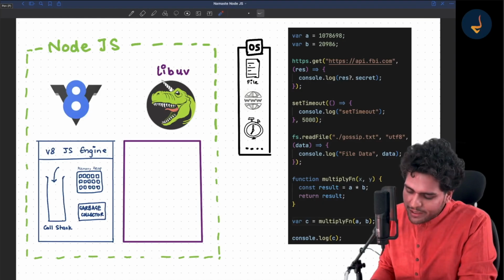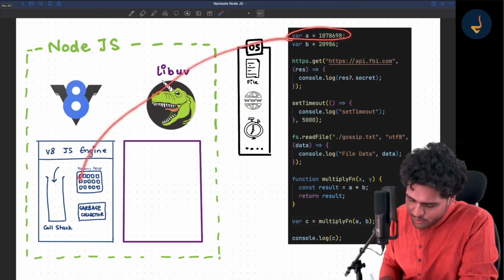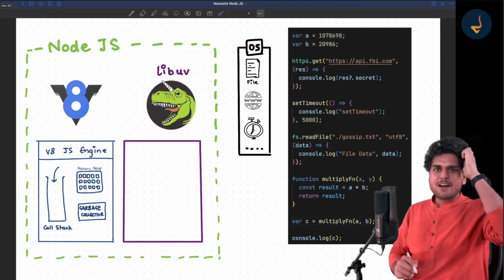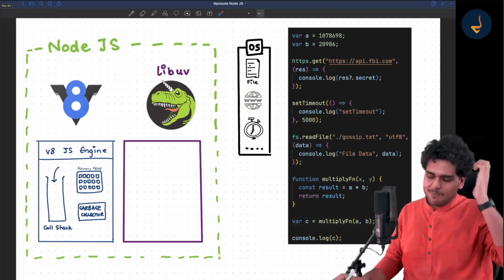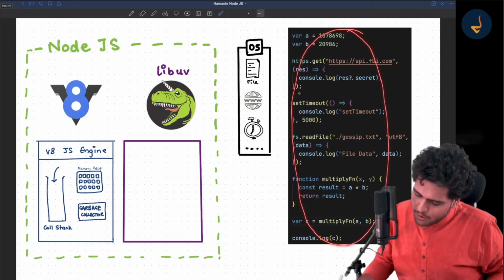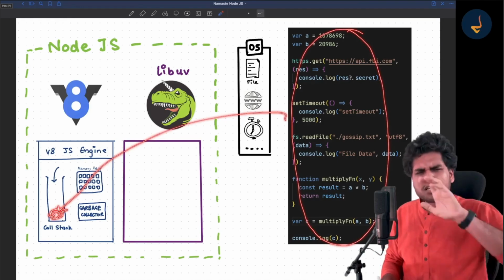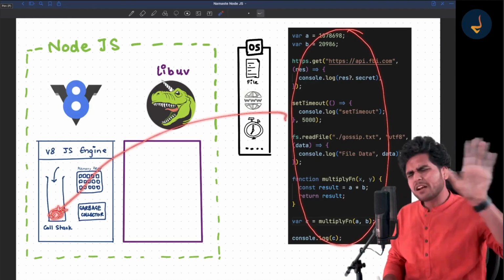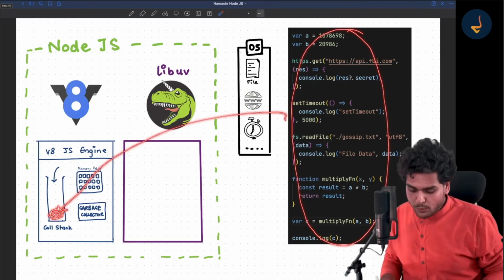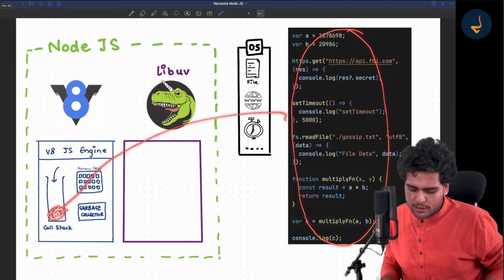Now you know a lot about how it works, so I will just quickly recap. Suppose you are executing var a equals this; this var a goes and stores inside the memory heap. Whenever you run any piece of JavaScript code, it creates a global execution context, and whatever code you ever write in your Node.js program will run inside the call stack.